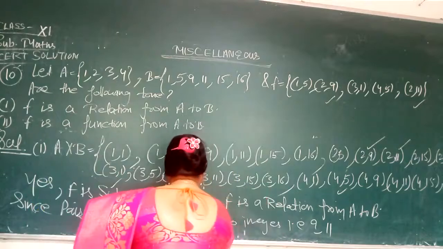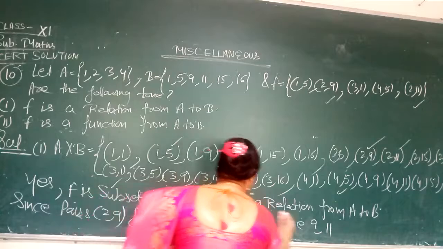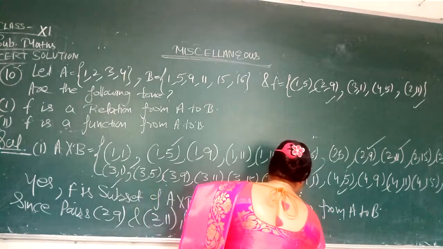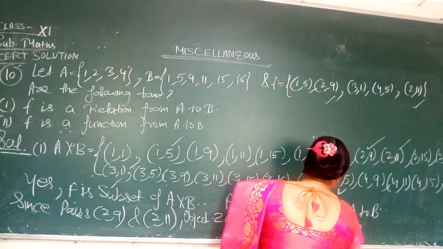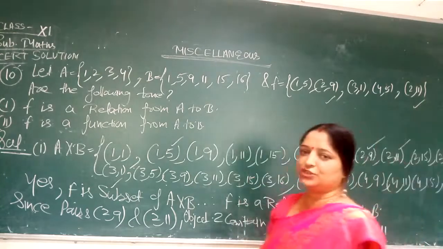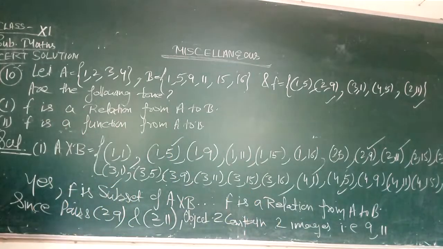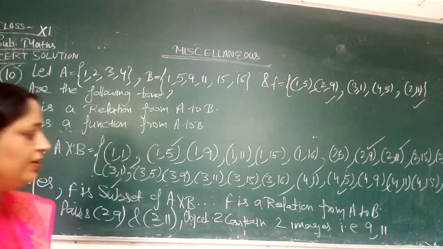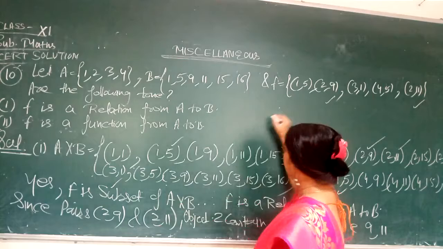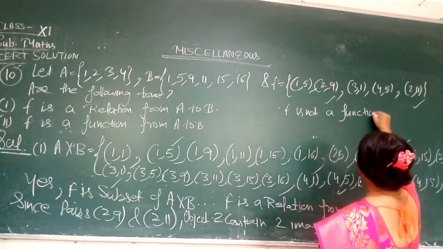The object 2 contains two images, that is 9 and 11. Therefore, f is not a function from A to B, because 2 has two images, 9 and 11. So f is not a function from A to B. After that you can write here, f is not a function from A to B.